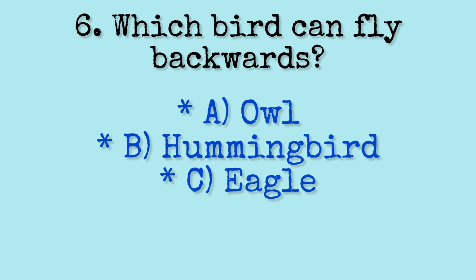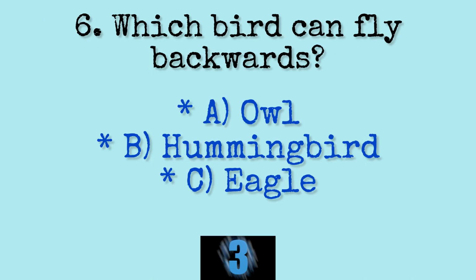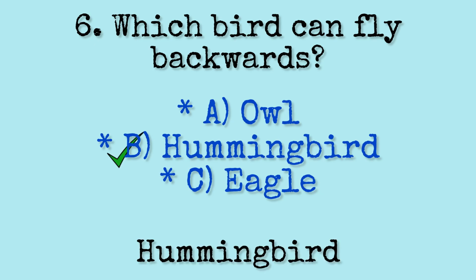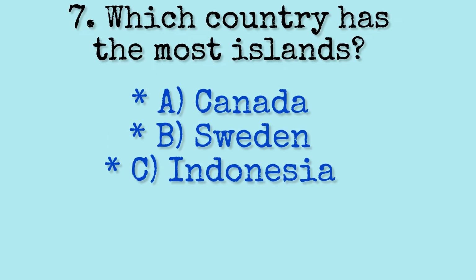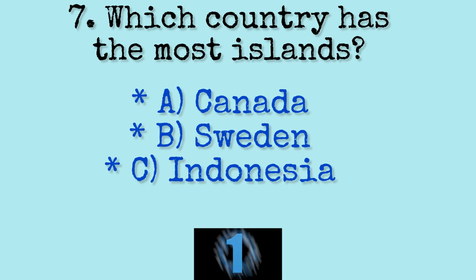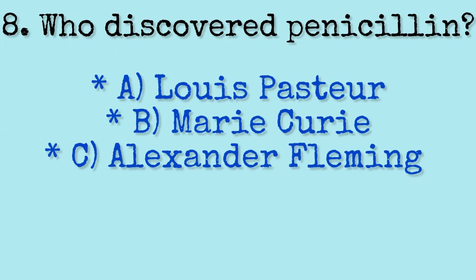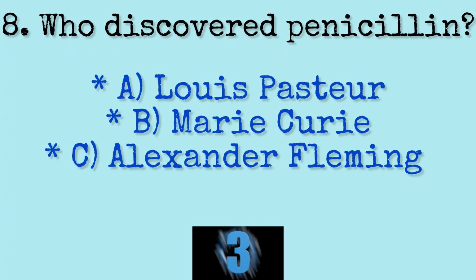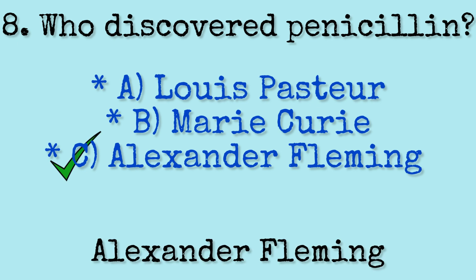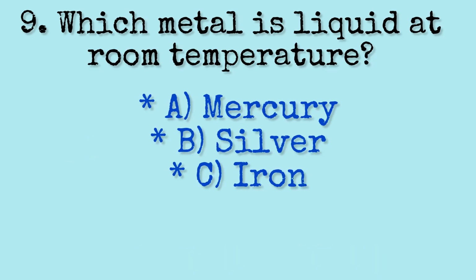Question 6. Which bird can fly backwards? Option B. Hummingbird. Question 7. Which country has the most islands? Option B. Sweden. Question 8. Who discovered penicillin? Option C. Alexander Fleming.